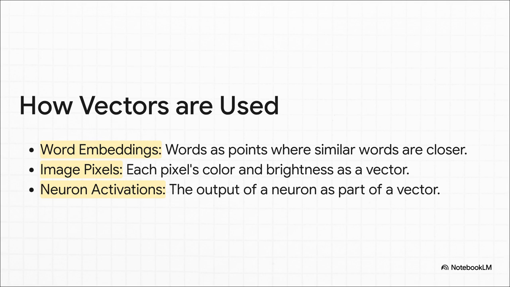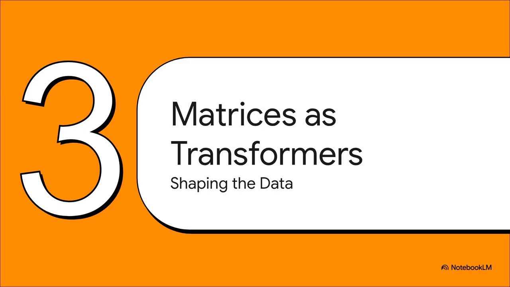And this gets super practical, super fast. For language models, words like king and queen become vectors that are actually neighbors in this space. For an image, every single pixel is just a vector describing its color. Even the firing of one artificial neuron is just a number in a long vector. Literally everything gets turned into this geometric format. Okay, so we've got our raw material, our data, all neatly packaged up as vectors. So what's next? Well, now we need some machinery to actually do something with it.